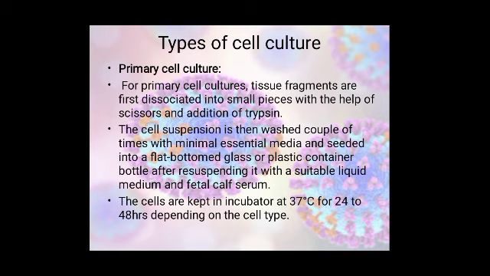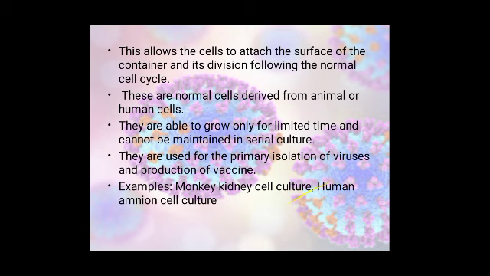After transferring into the nutrient medium, the cells are incubated at 37 degrees centigrade for 24 to 48 hours depending upon the cell type we are using. This allows the cells to attach to the surface of the container and divide following the normal cell cycle.